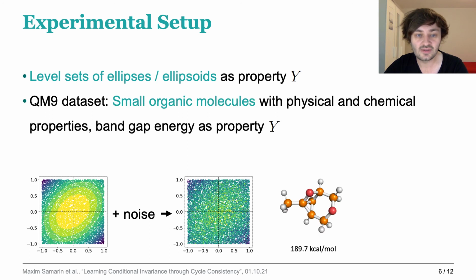As our practical real-world example, we choose small organic molecules of the QM9 dataset with known physical and chemical properties, and we pick the bandgap energy as our property y.